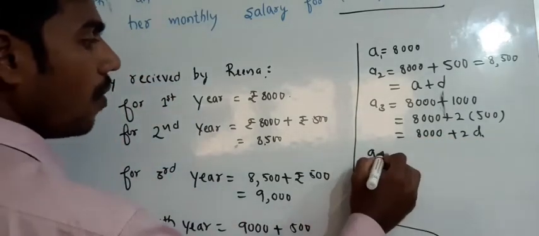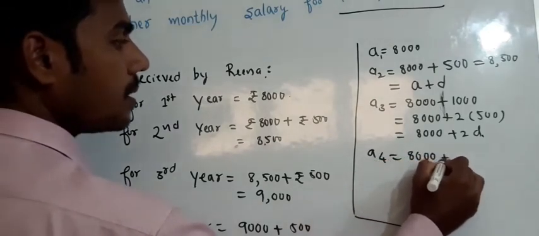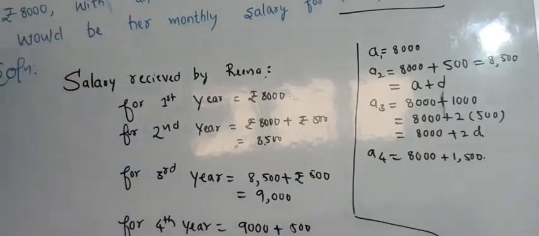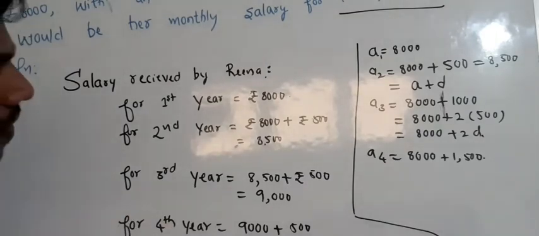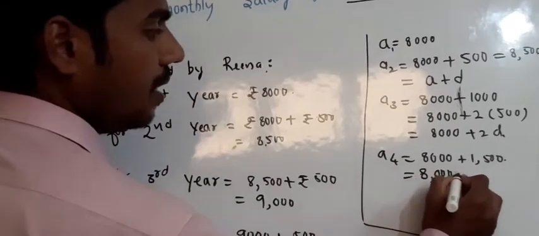So a4 can be written as 8,000 plus 1,500, because three 500s will be there. After 3 years there will be 3 increments, meaning three 500s will be there.